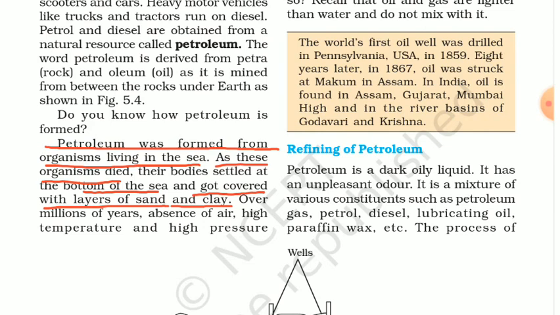Over millions of years, in the absence of air, as we had discussed in our previous video about how coal was formed. Coal was formed very similarly, but the difference was that the organisms were mainly land organisms. Here, the organisms live under the sea.